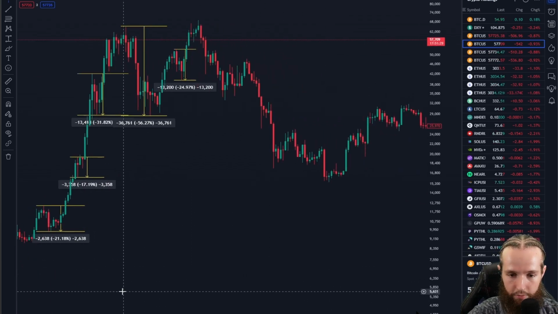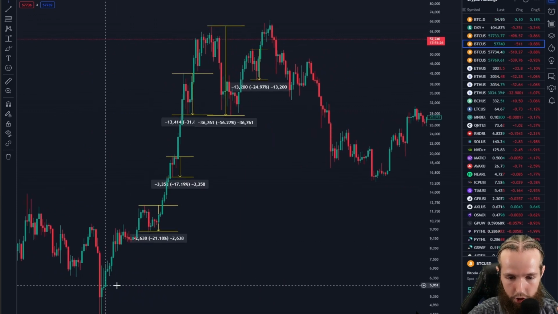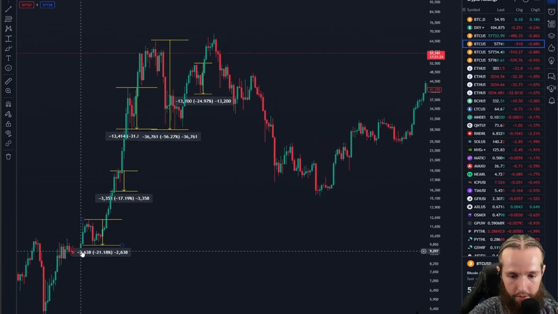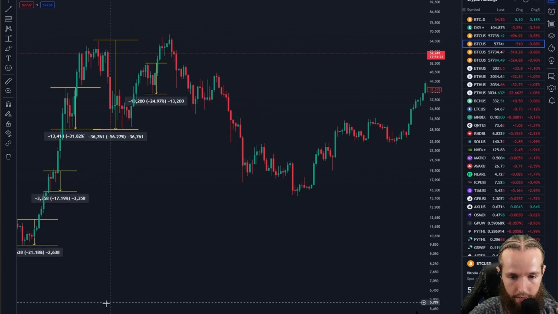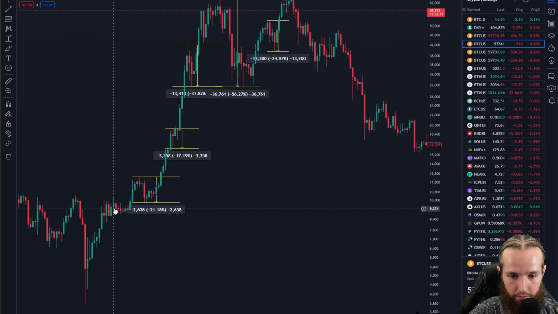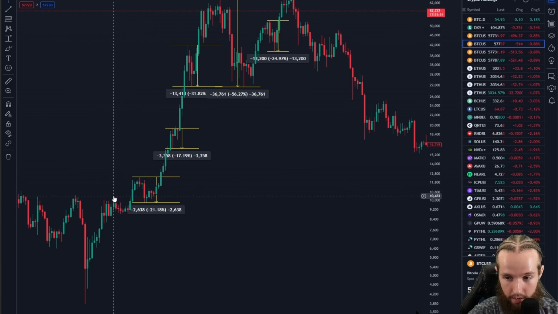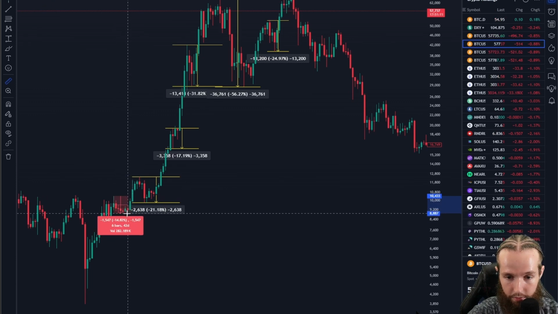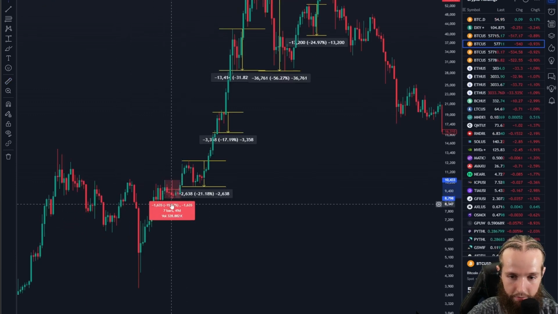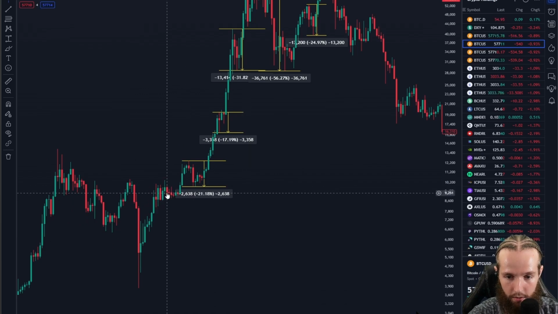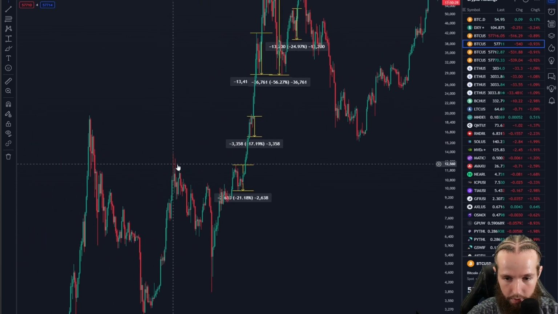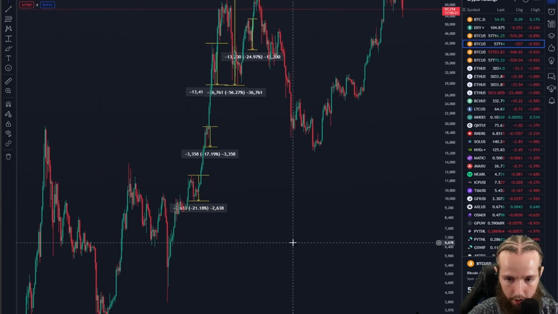Okay, so after the COVID dump right here in March of 2020, now we are here in July of 2020, so right around where we're at right now. In July of 2020, we had 4 weeks of a downtrend. In that downtrend, we peaked out at 10,400 after the crypto dump. So that was about a 15% drawdown we had there, a little bit of consolidation, and then a move up again. So when we had this move up, obviously we're seeing some resistance here at this area. We saw some resistance here after like the dead cat bounce here from the last bull market high.